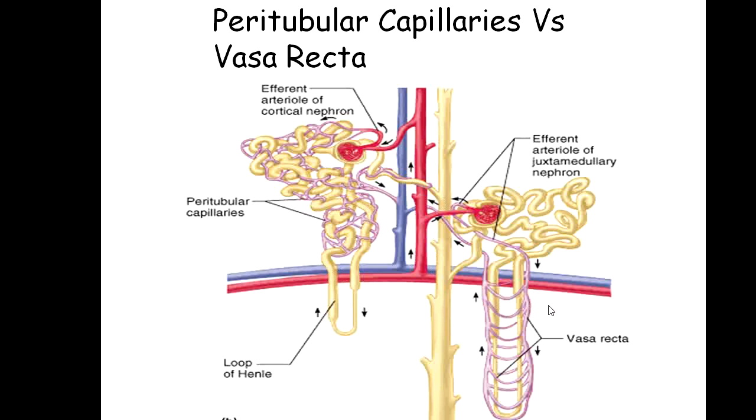The Vasa recta is responsible for the reabsorption of water, the formation of concentrated urine, and the development of the osmotic gradient. What is the logic behind this small diameter?